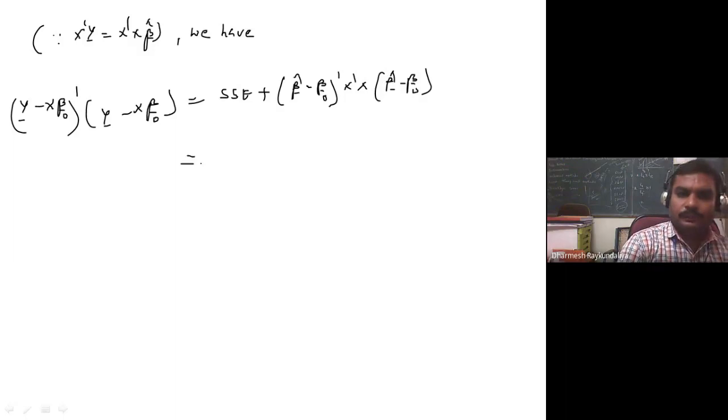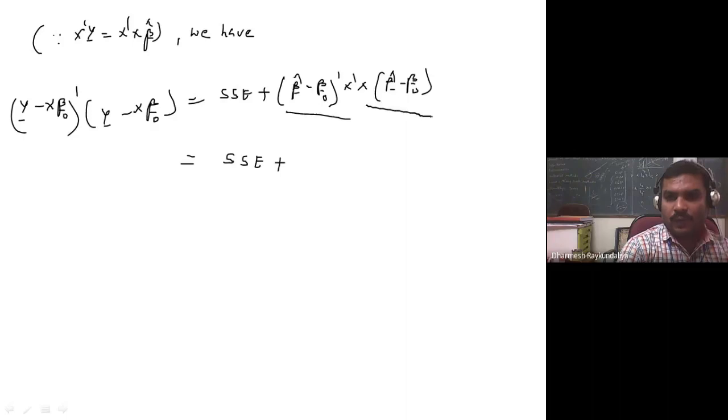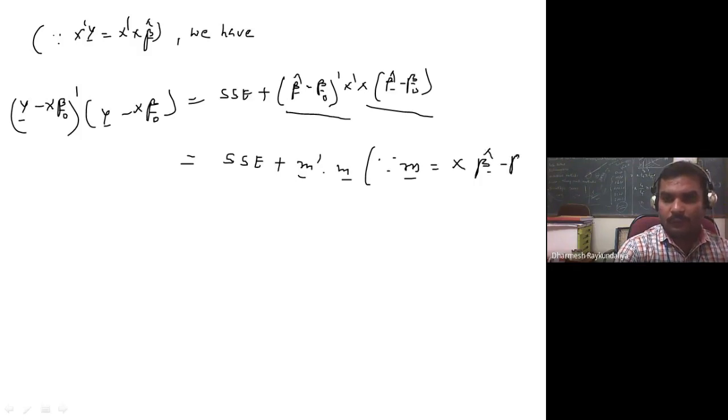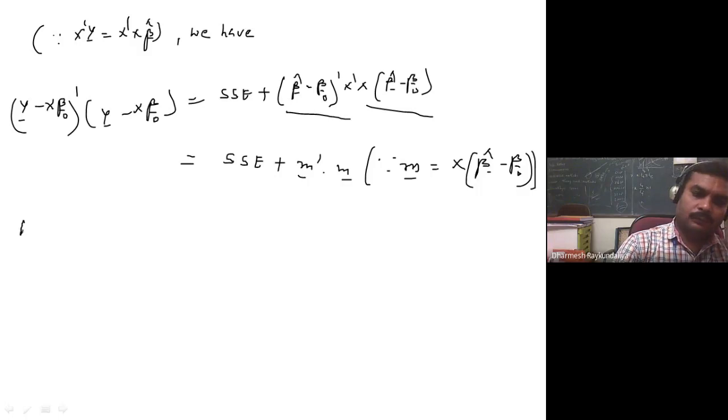So we call them SSE. If I am saying this as M, then it is M transpose M, where I have not used the notation M into X beta cap minus beta 0, because I said that it is a linear combination of columns of X. But M transpose M is a quadratic form, and we know that M transpose M is always greater than or equal to 0.